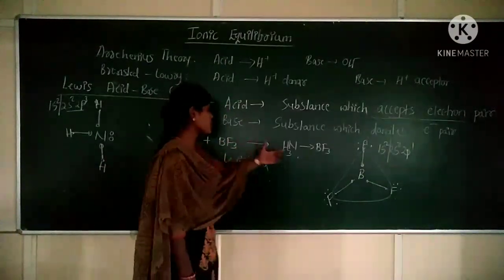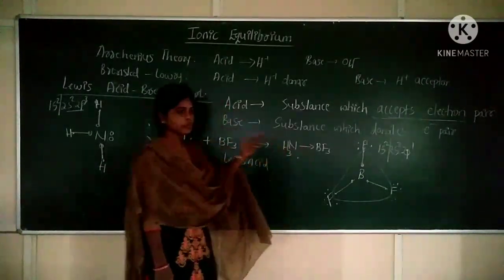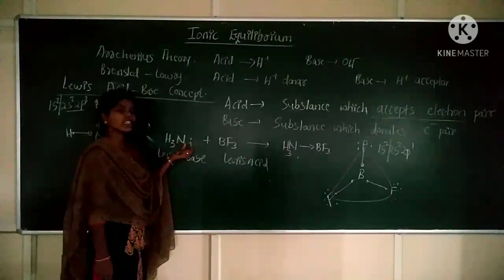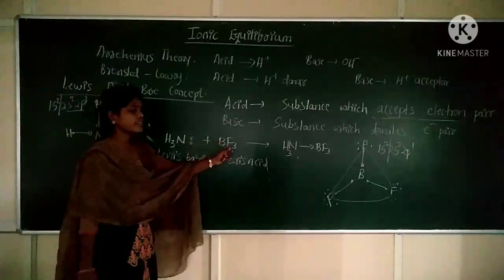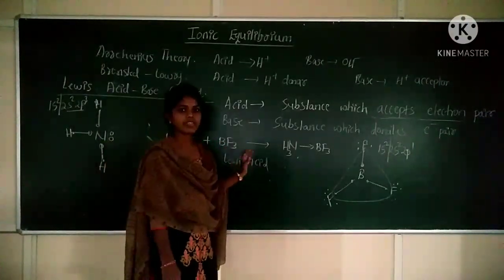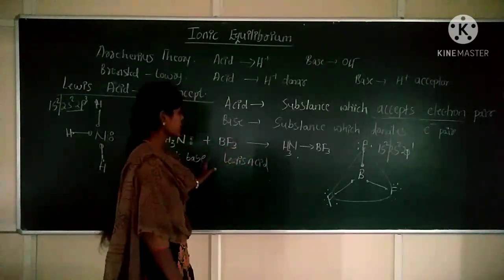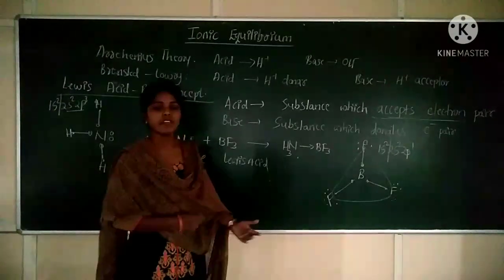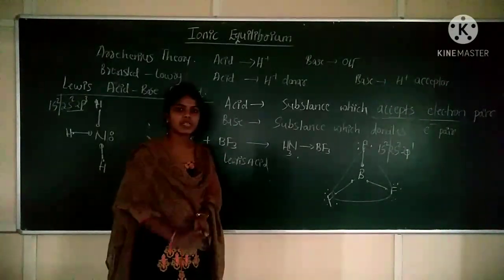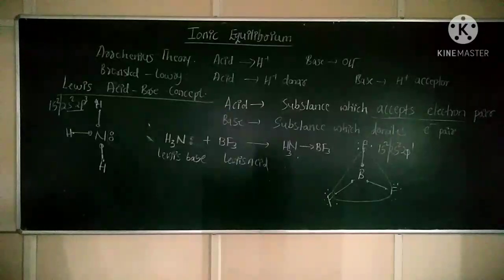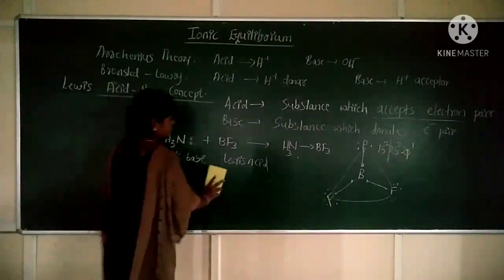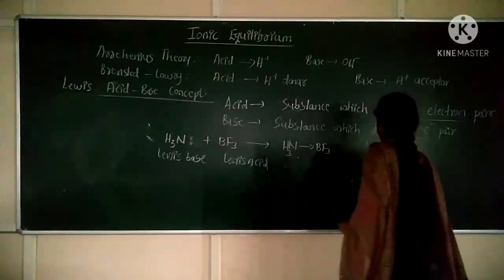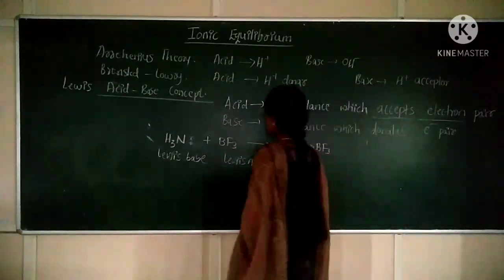Clear? So this is the way to find. In this way, the bond is formed between NH3 and BF3. Here NH3 is donating the electron pair and BF3 is accepting the electron pair. Clear? So this is the example for Lewis acid and base. We will look at some examples for Lewis acids and bases. So this is one reaction.